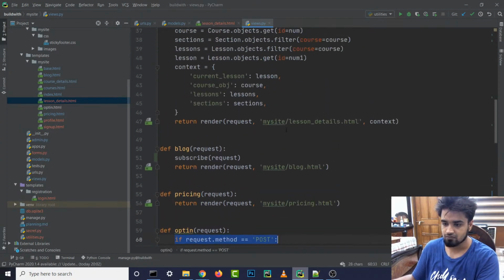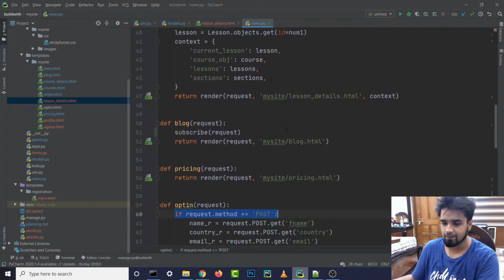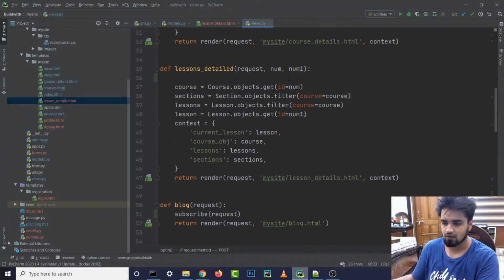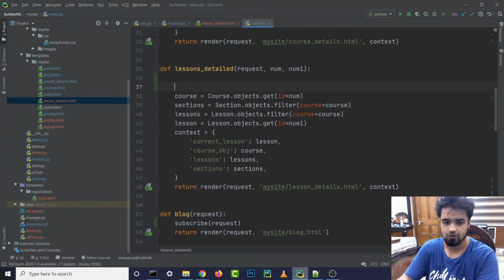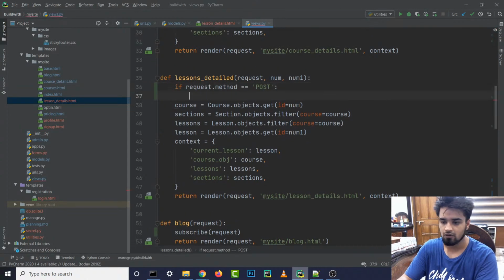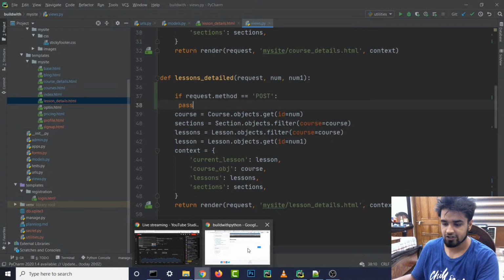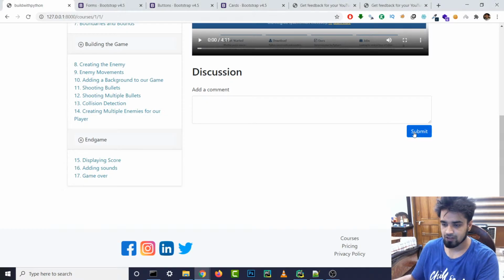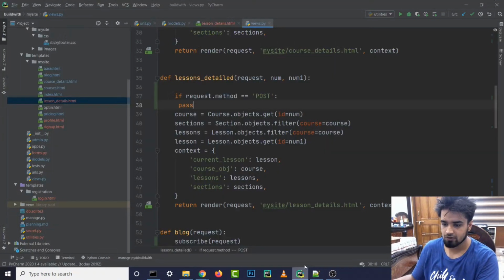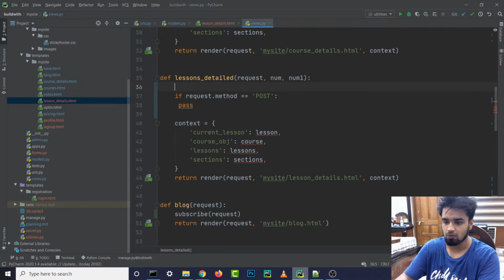And I feel like we need a better way to do this, right? If the request is post, then we are going to do something. I guess if the request is post, then we still need to show all this stuff, right? So we can just take this stuff and add it at the top.